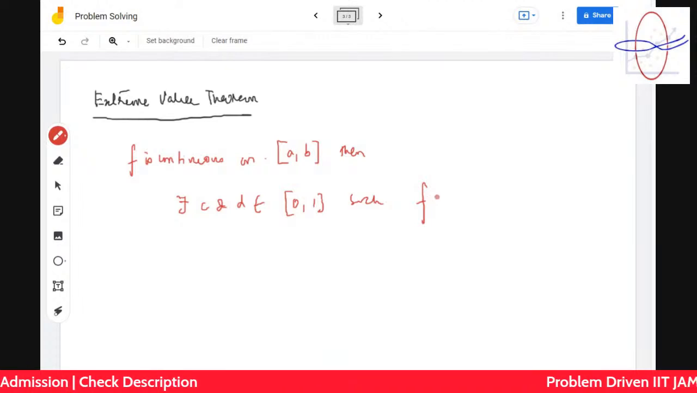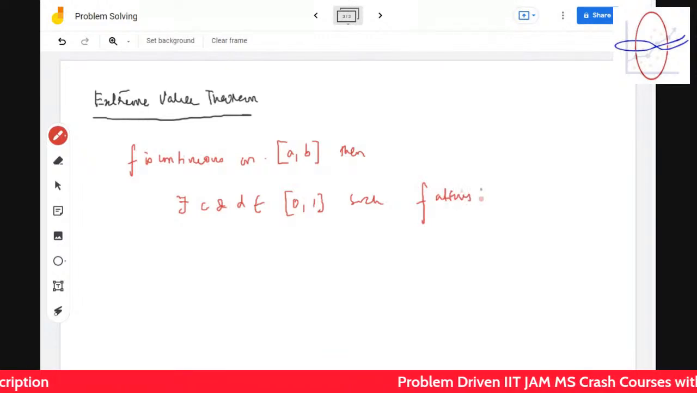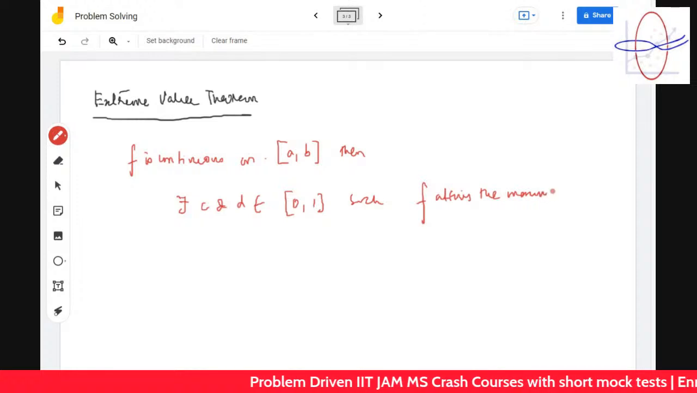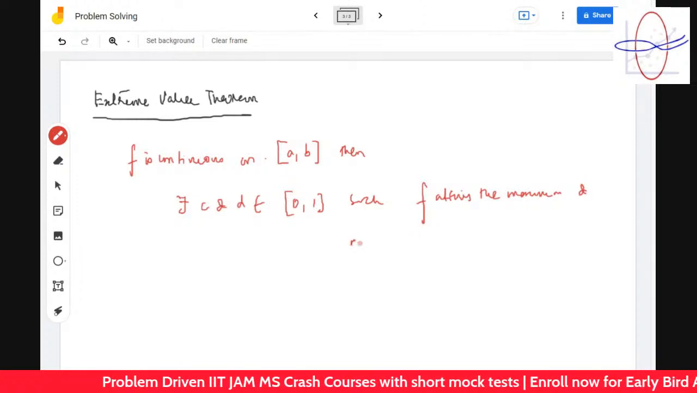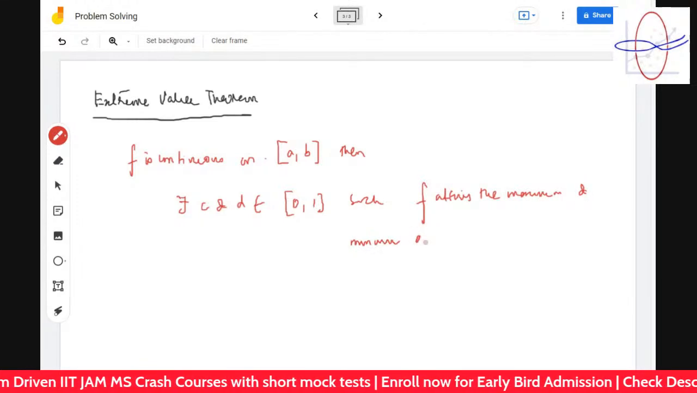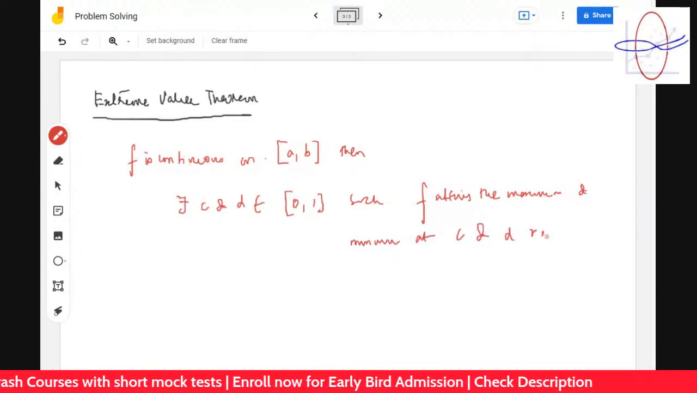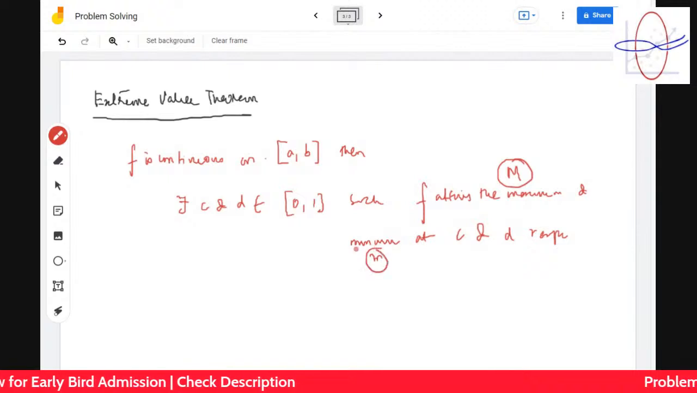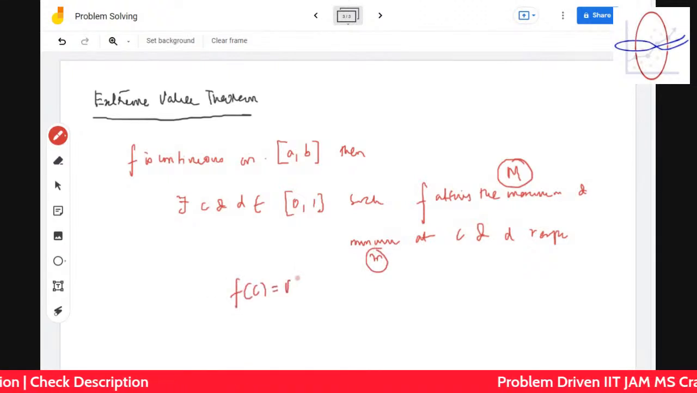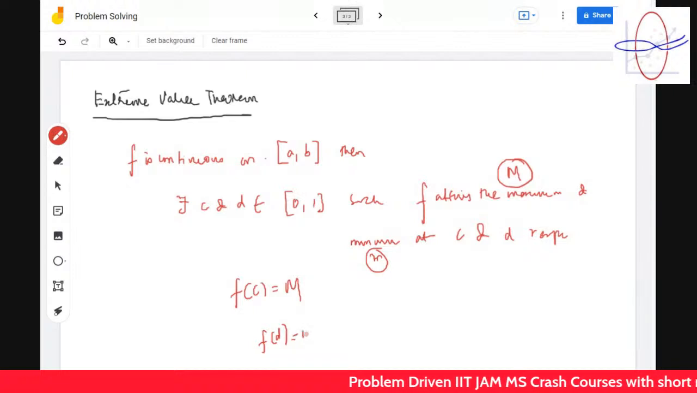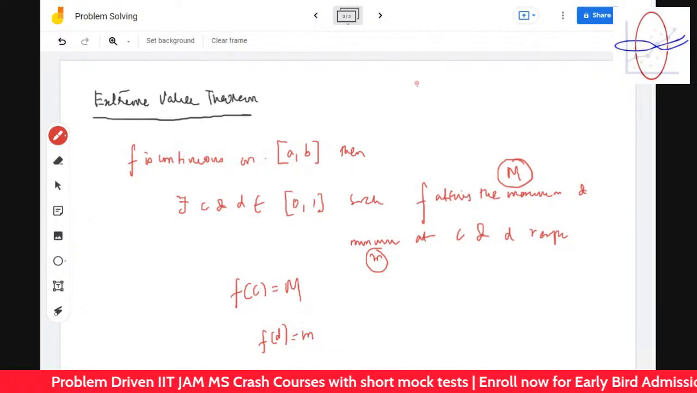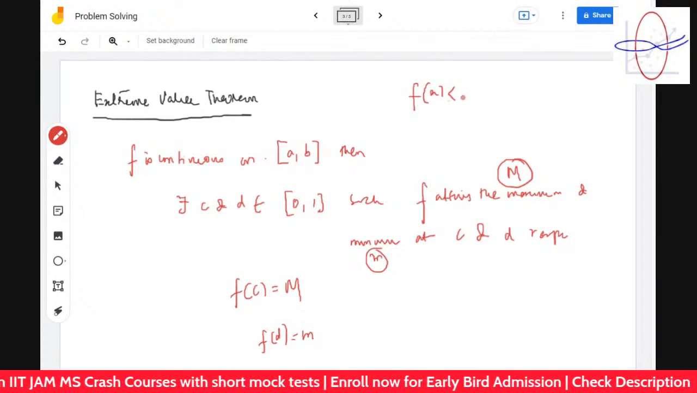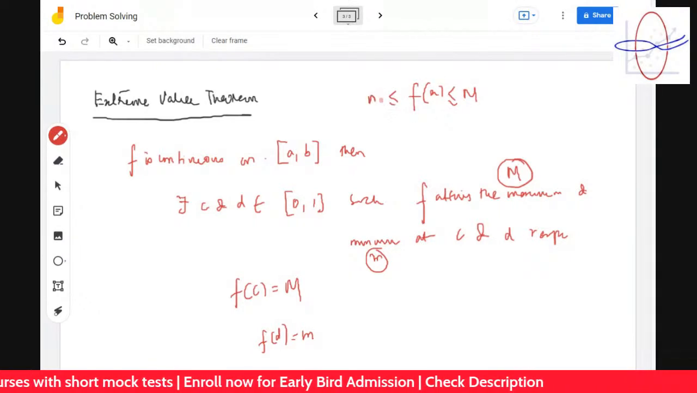f attains the maximum and minimum at c and d respectively. If the maximum is capital M and the minimum is small m, then f of c is M and f of d is small m. So they exist as c and d. Okay, that means you can clearly write f of x is less than or equal to capital M, and greater than or equal to small m. Okay, you can clearly write that.